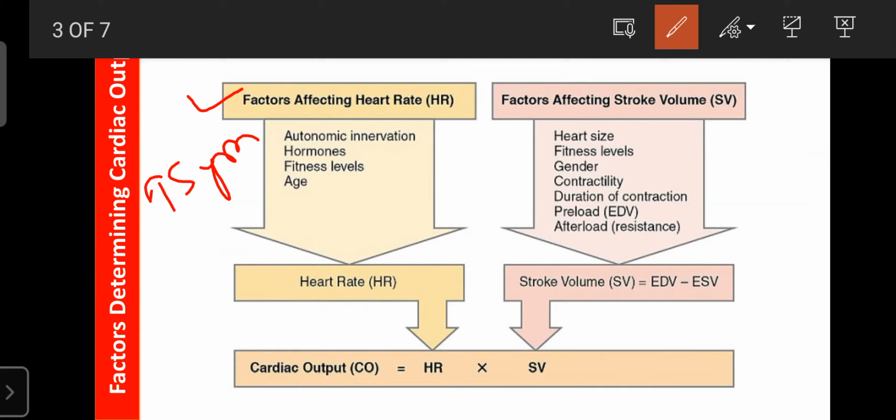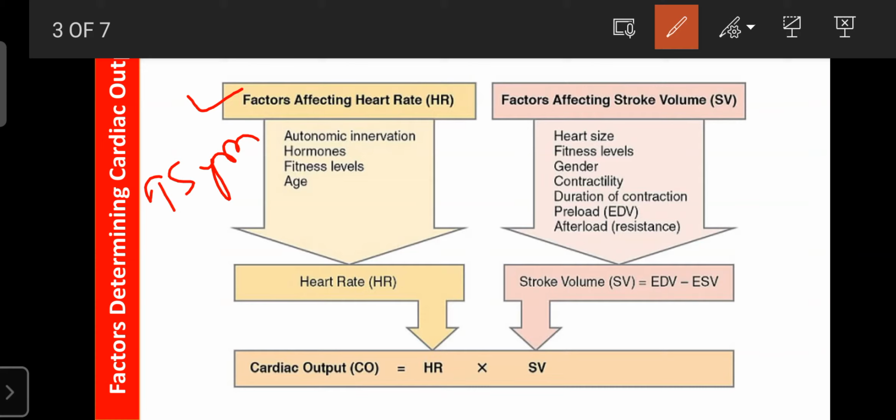If persons are under stress, anxiety, or fear, or are exercising more, automatically our brain can activate the sympathetic nervous system. The sympathetic nervous system is a part of the autonomic nervous system, located in the hypothalamus. Due to increased sympathetic activity, automatically the heart rate increases.